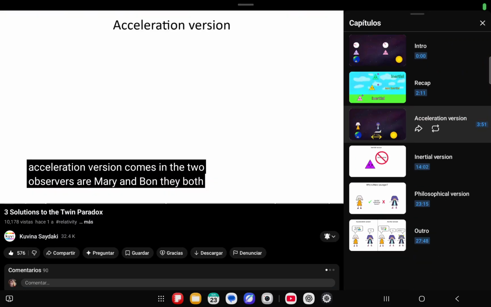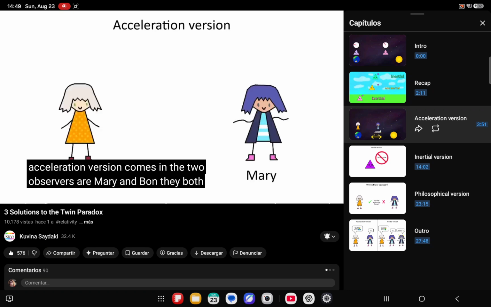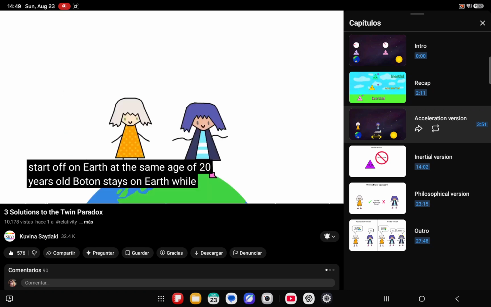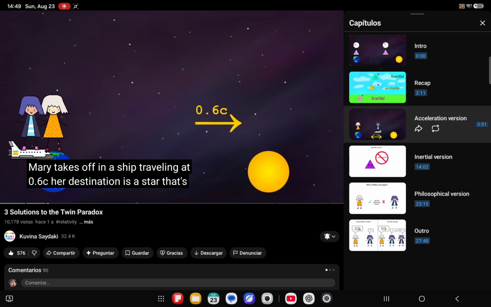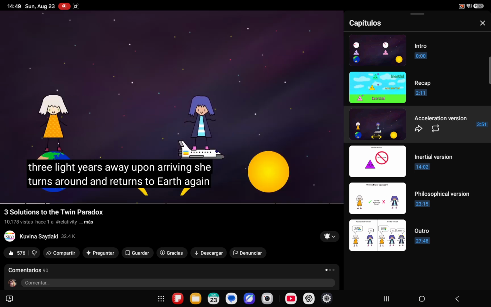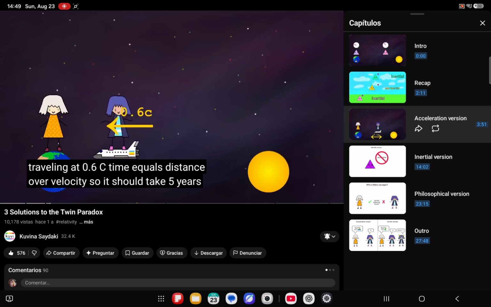of the twin paradox, the acceleration version comes in. The two observers are Mary and Botan. They both start off on Earth at the same age of 20 years old. Botan stays on Earth while Mary takes off in a ship traveling at 0.6 c. Her destination is a star that's 3 light-years away. Upon arriving, she turns around and returns to Earth, again traveling at 0.6 c.